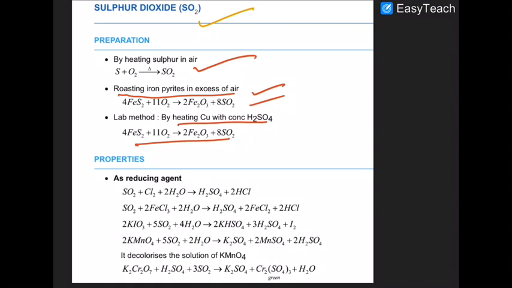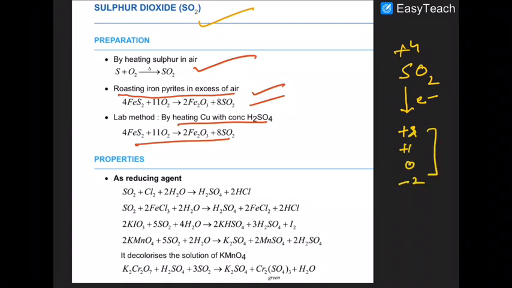In sulfur dioxide, sulfur exists in the +4 state, so it can accept electrons and go to +2, +1, 0, and -2. Similarly, it can lose electrons and go to the +6 state.